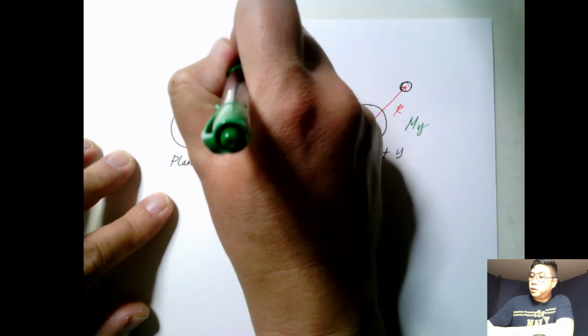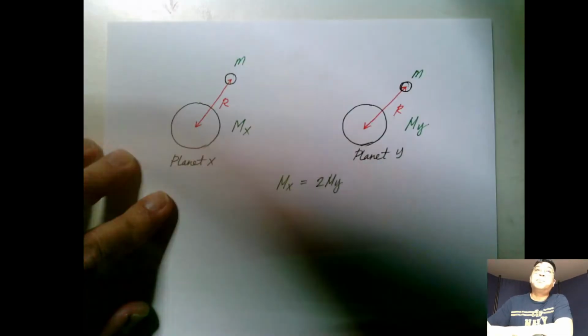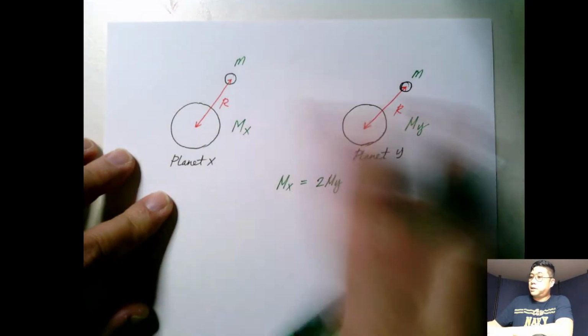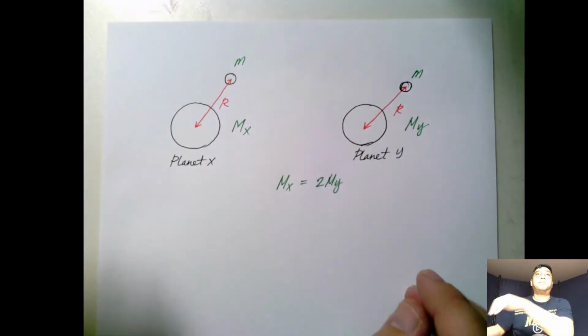Since these are identical satellites, the masses will be the same.